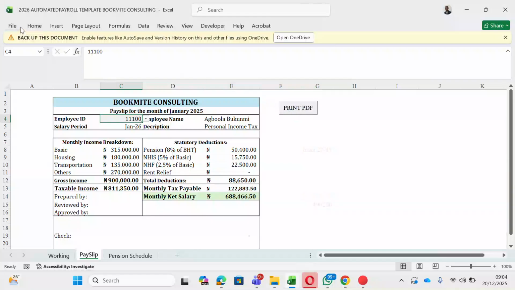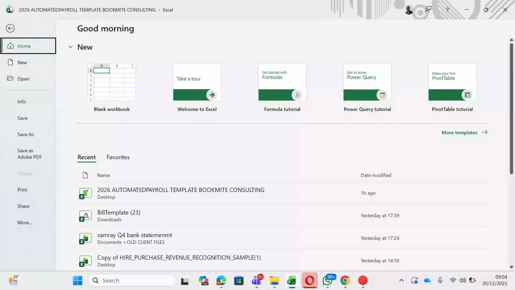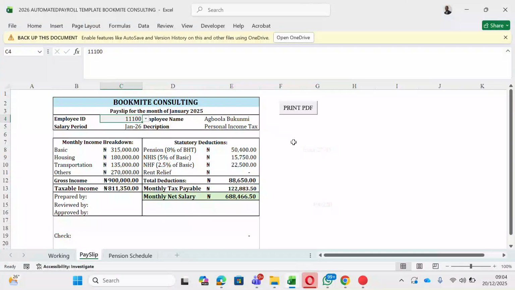Ideally, what you would have done is go to file, go to save as, to save it as PDF, but you shouldn't. That is going to take a lot of time, especially if you have a large number of employees. So for 1101, you can print as PDF. Once I click print as PDF, it is printing somewhere as PDF on my system, based on the way I've automated it. So let me do 000110. So let's do that. So you can see the payslip.